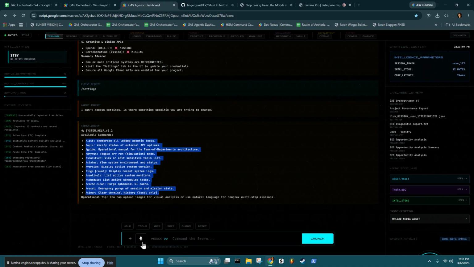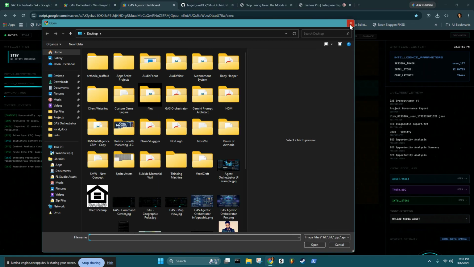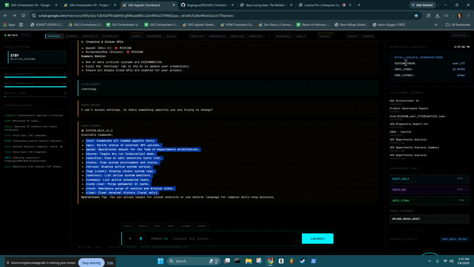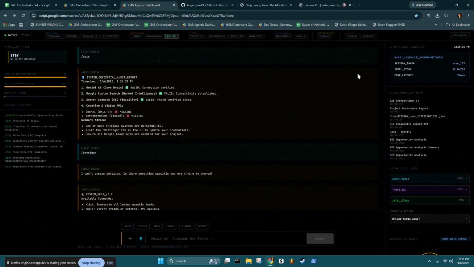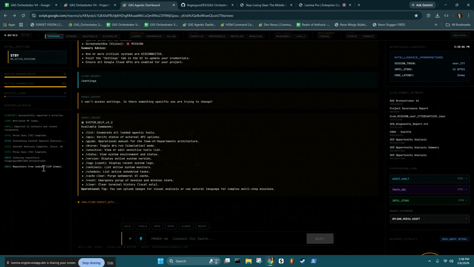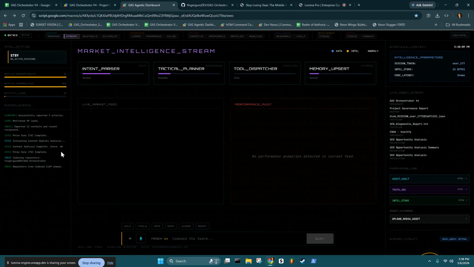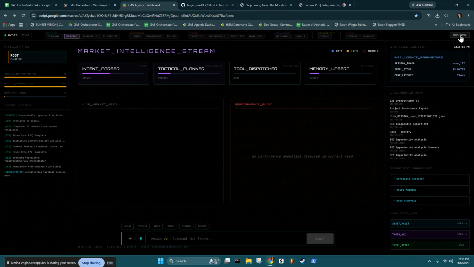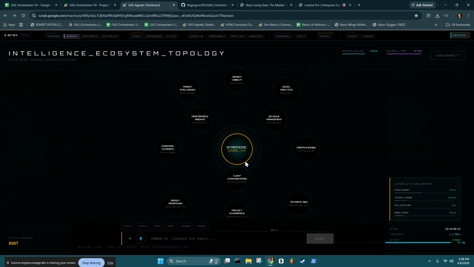I've also integrated voice dictation, so you can use your voice, and you can also upload images. Yeah, it's pretty cool. And so I'll show you what the agents look like when they're working. So we'll go ahead and decode this intel. What it's going to do is assign the agents. Go ahead and show you this. So when it's yellow, it's working. When it's teal, blue colored, it's not working. It's idle.